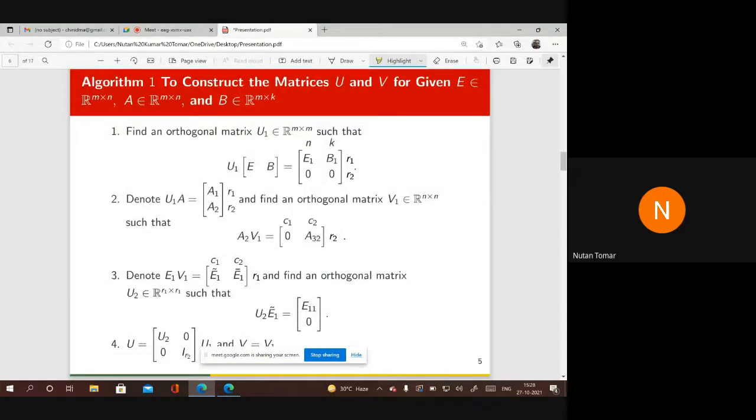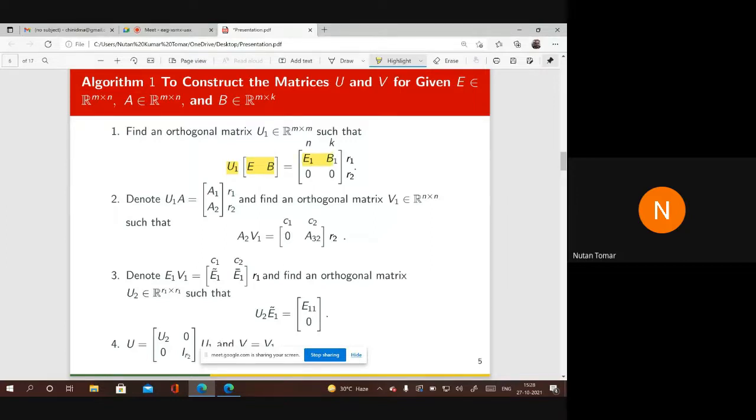So what is the algorithm to construct these orthogonal matrices U and V? First find the row compressor of EB. With the help of SVD of the matrix E right augmented by B, calculate this U, denoted here U1, such that if you pre-multiply this EB matrix by U1, you will get this matrix.